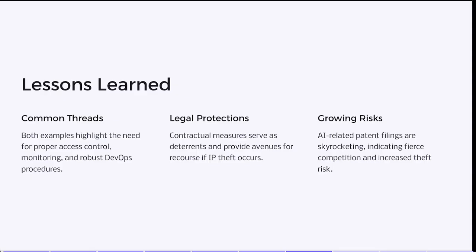And number 3 is legal and contractual protections serve as deterrents and potential avenues for recourse if IP theft does occur. The World Intellectual Property Organization notes that AI-related patent filings are skyrocketing, revealing fierce competition. That competition also means more people are looking for shortcuts like taking your trained models.